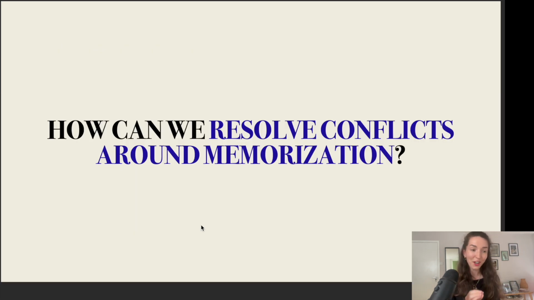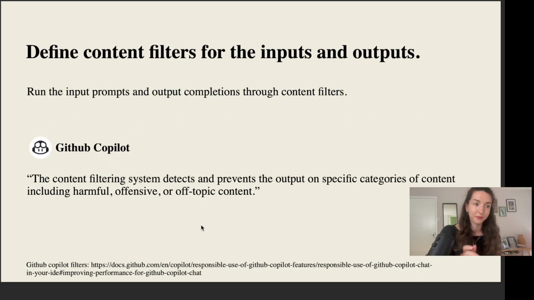Okay, the final part that I want to spend a couple of minutes on is how we can resolve some of these conflicts around how the models are using their training data, how to fix these so-called memorizations, or even not so much memorizations, but these reliances on other authors and other creatives, whenever the models are producing their particular outputs.